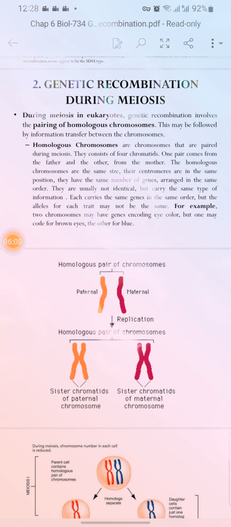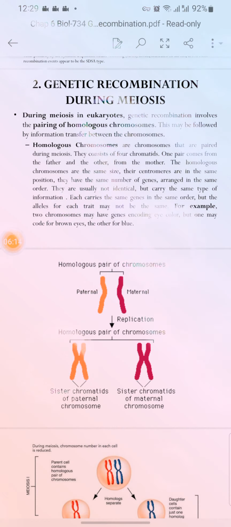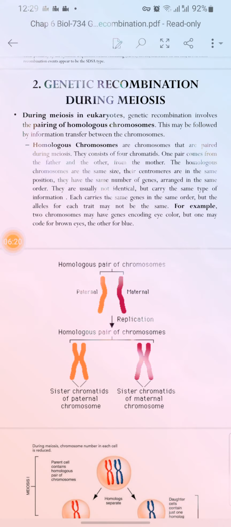This may be followed by the transfer of information between the chromosomes. Homologous chromosomes always lie as a pair, but non-sister chromatids will exchange the genetic material, as we studied earlier.